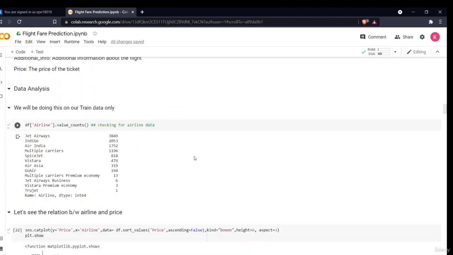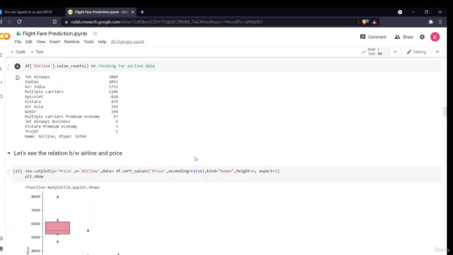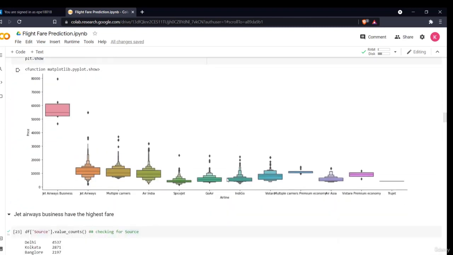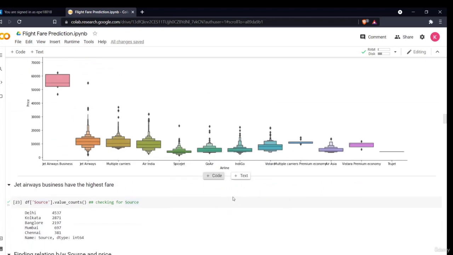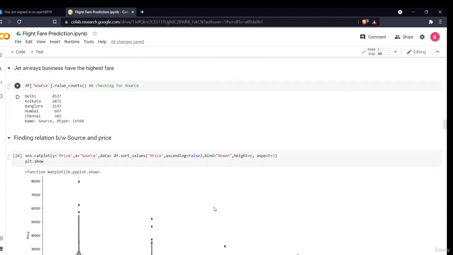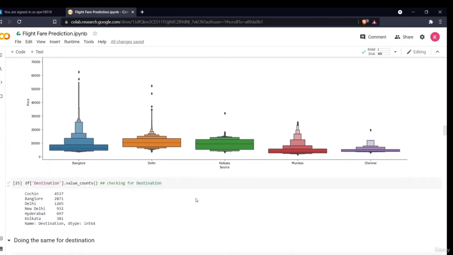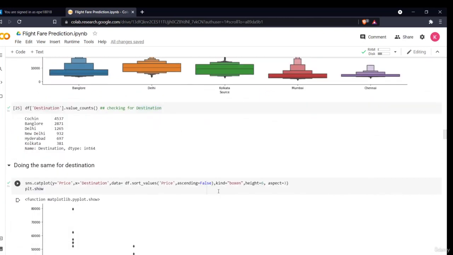In the next section, which is the most important one, we'll be doing the feature engineering part. In that part, we'll be converting different categorical variables into numeric and doing the label encoding part, which is the most important part before the model building. So this concludes our data analysis section, and then we'll be doing feature engineering and feature selection in the next section.